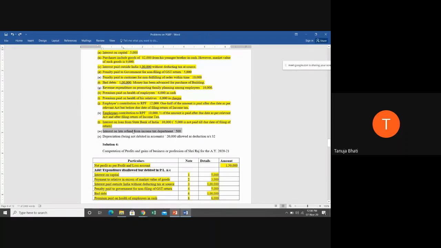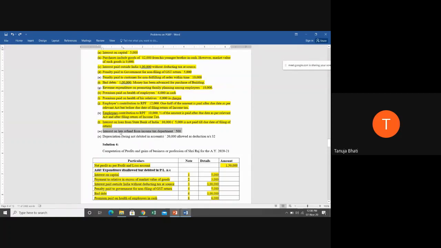So tell me, students, is this income related to your business? This is interest received on late refund from income tax department. Means the income tax department is giving you a refund on which it is paying you interest. So it becomes your income. It doesn't become your expenditure.